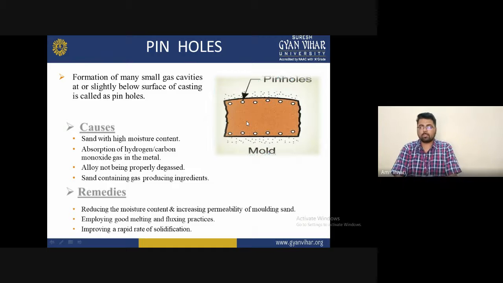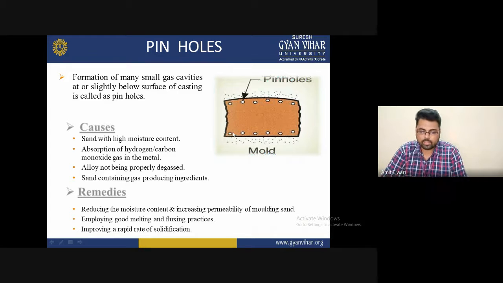It generally happens because a high amount of moisture is present in the sand, and the gases, hydrogen and carbon monoxide, are absorbed in the metal while it is liquefied. During solidification, some gases are released, and these problems occur. Where the maximum amount of moisture is present, this problem will be generated.